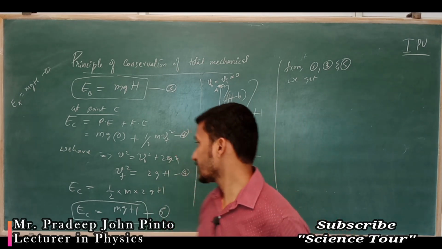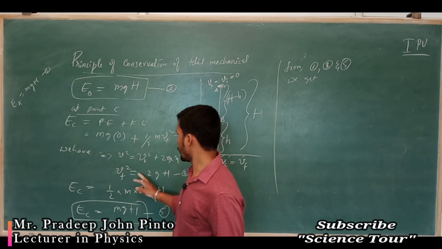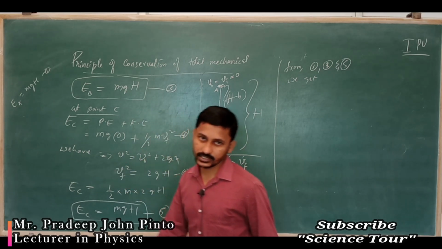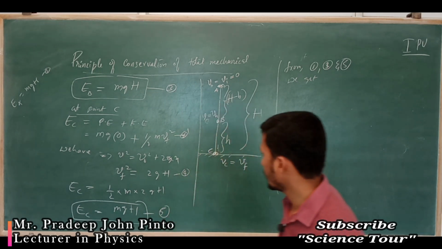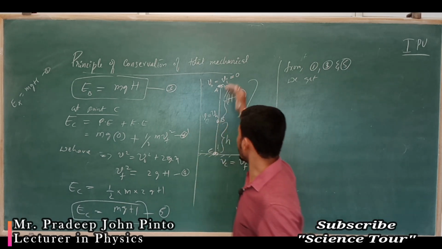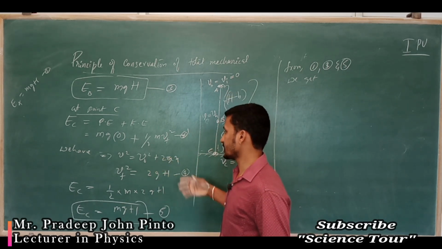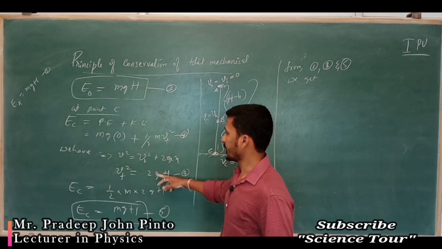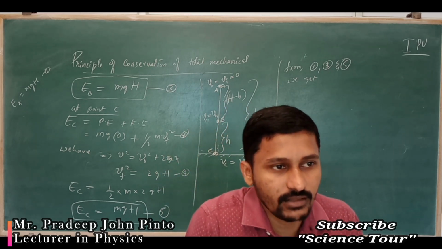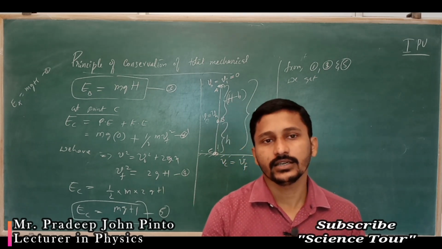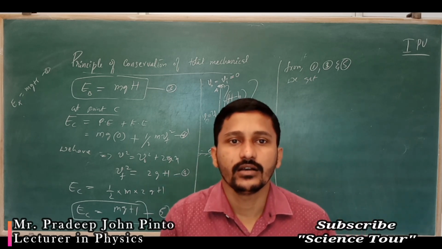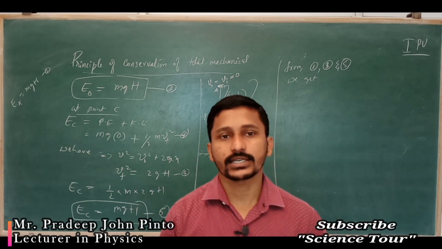If you write down the directions also, you get negative g and negative displacement, which cancel and become positive. So don't worry about that. This is what we have studied in today's class.